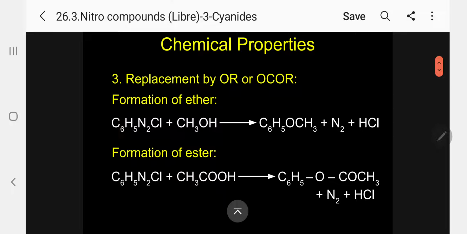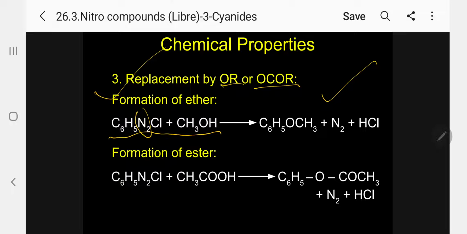The third one, replacement by OR or OCOR, that is formation of ether. When diazonium chloride reacts with methanol, kindly follow. The N2 will be eliminated in the form of N2 gas. And from the methanol, the methoxy group is attached to the benzene ring and HCl is formed. So methoxybenzene, anisole, is produced. Kindly follow.